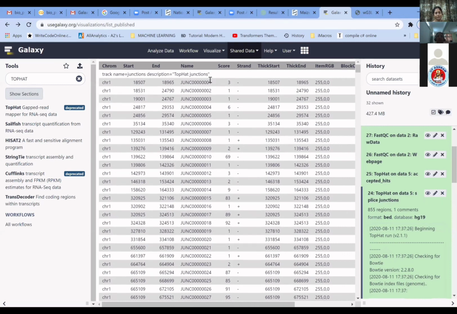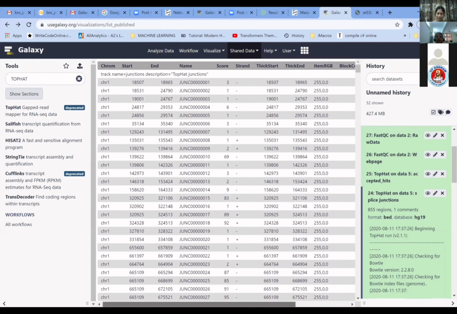So these are the splice junctions, which we have seen. Where are all the splice junctions which TopHat is identifying in our sequence, and what is the score, and whether they are in the plus strand or the minus strand. And this is how this data analysis is going to be done.